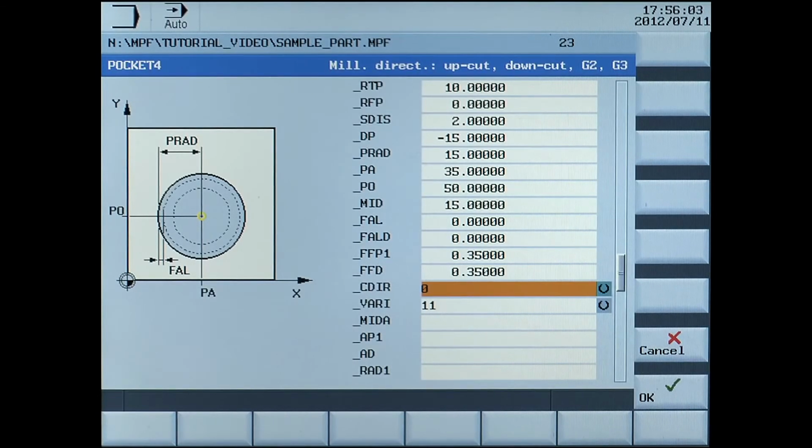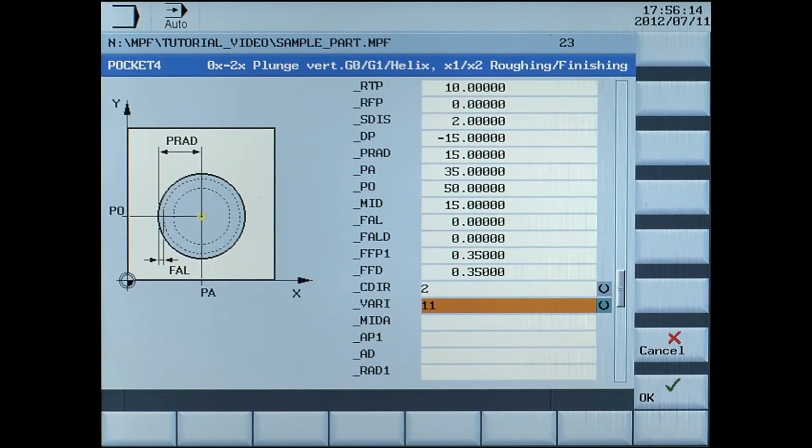CDIR, milling direction, select 2 using the select button, which is clockwise direction, G2. Vary. The Vary parameter allows the selection of cutting strategies. With the select button, select 21, which is plunge vertical using helix and roughing.